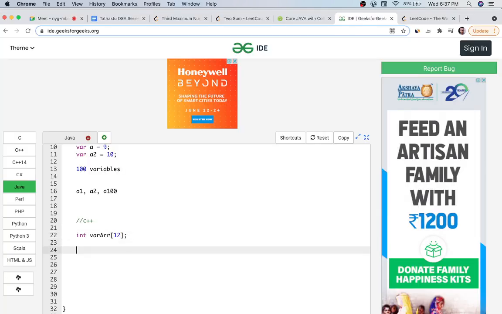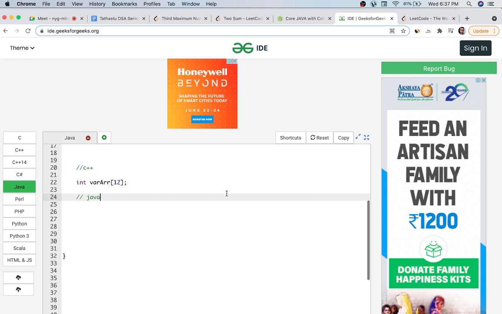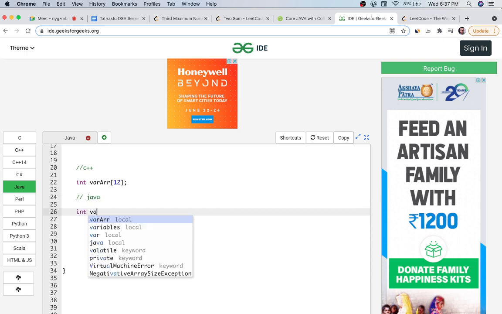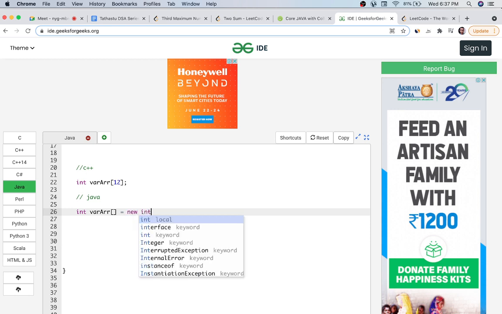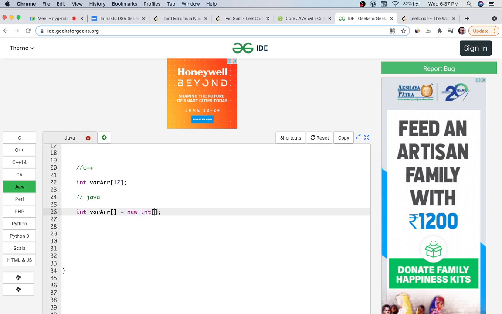Okay, when we go to Java, how do we define it? Almost similar, a slight difference. We define int arr and new int. We use the new block here. I hope you are aware why the new block is used. It is used to allocate a memory block of 12 integer size. So it will allocate 12 spaces, that is 4 into 12, 48 bytes of space, to arr. Okay, in Python, how do we do it?